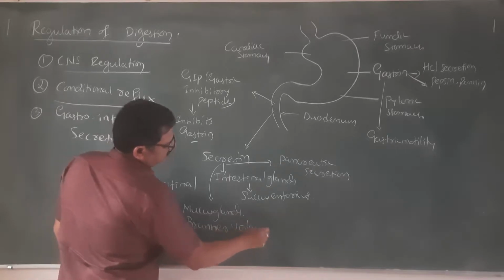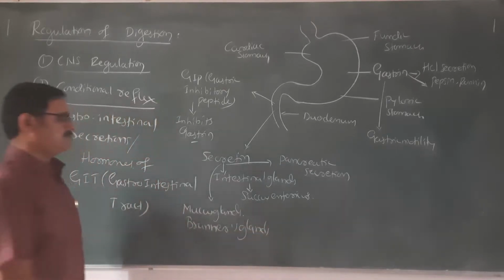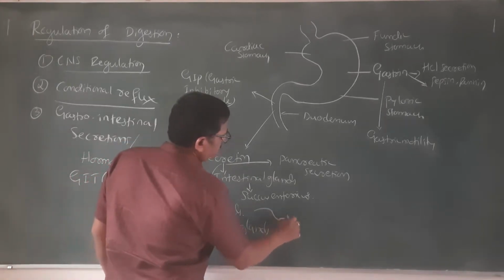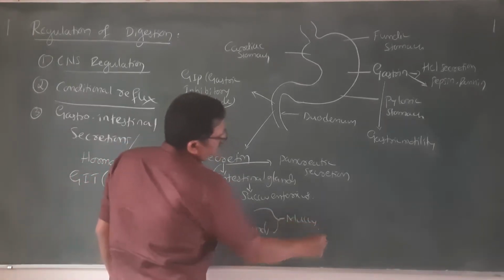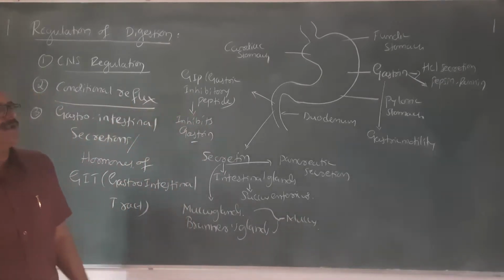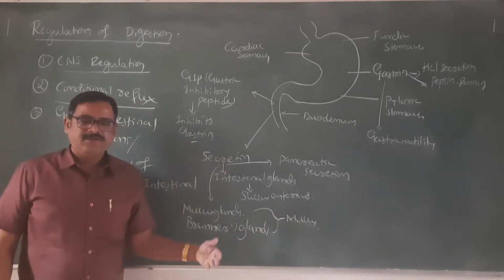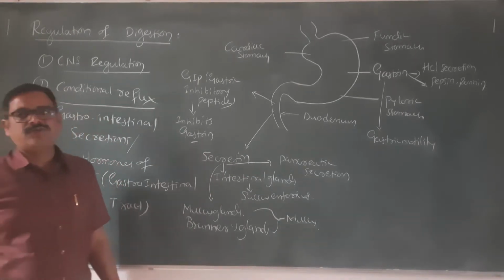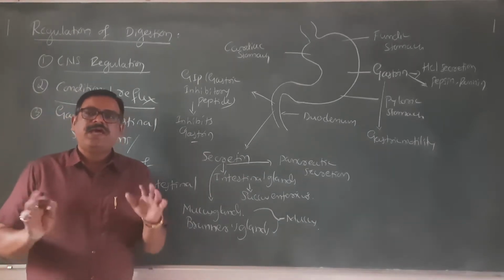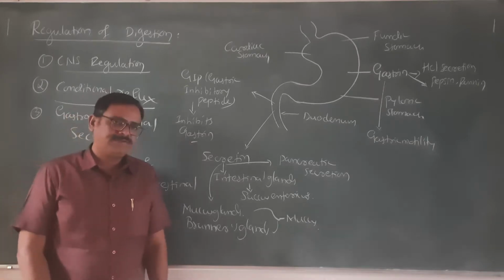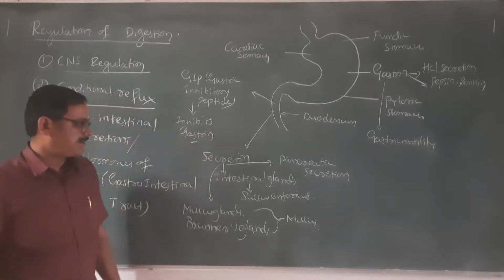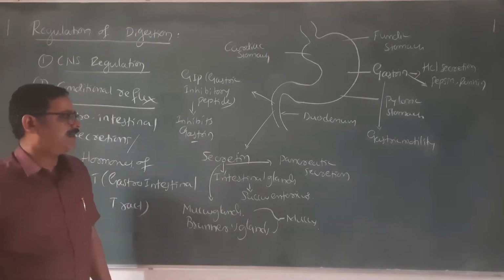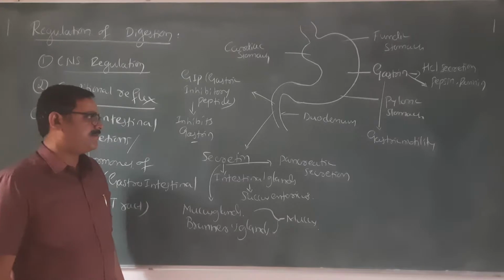When Brunner's glands are stimulated, they produce the required mucus, and mucus is essential as it protects the gut from the inside, from the gastric HCl. Mucus prevents excoriation, meaning damage of the mucosa by HCl, and that is prevented by the presence of the mucus itself. So secretin has a number of roles, such as pancreatic secretion.